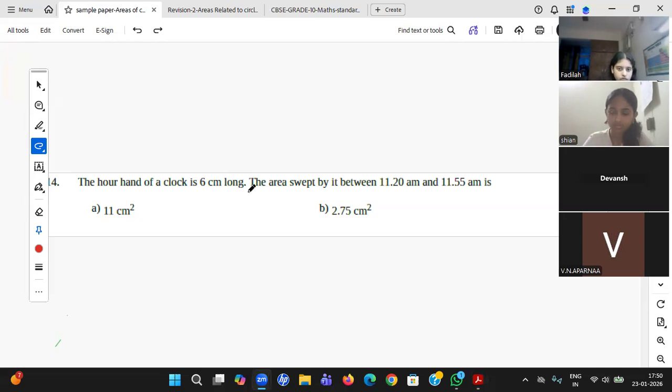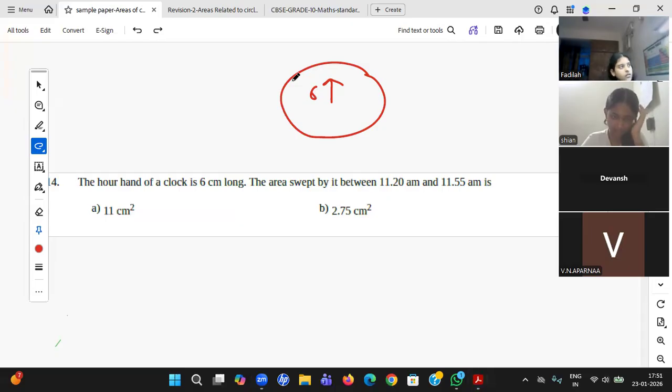Students, how will you do it? This is a clock, and that small hour hand is 6 centimeters long. Find the area swept by it from 11:20 to 11:55 a.m.